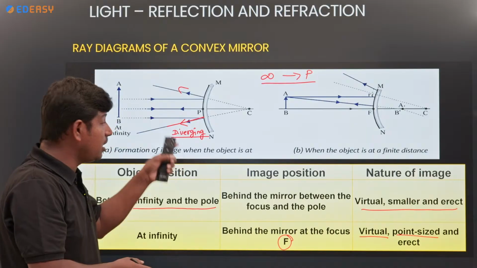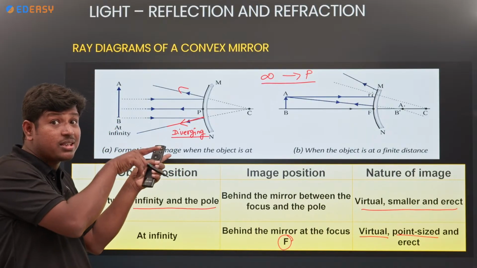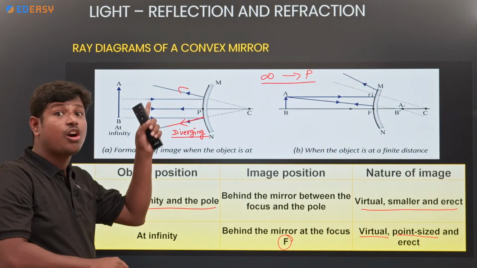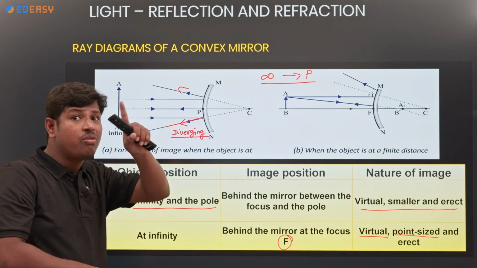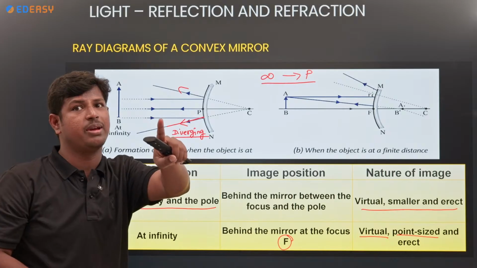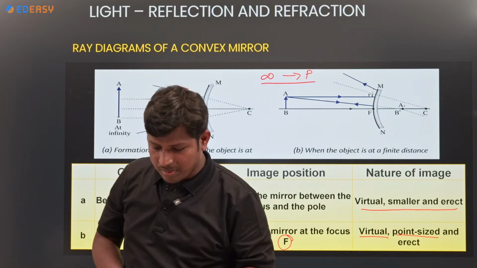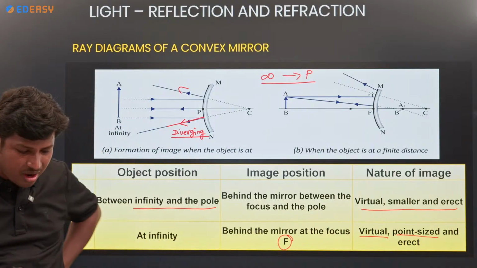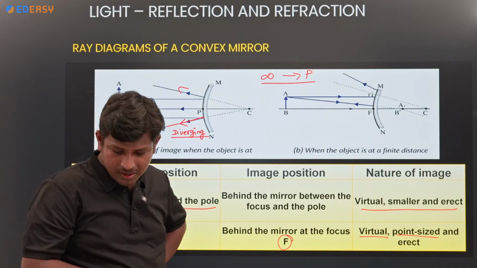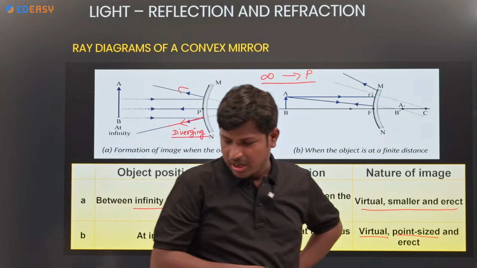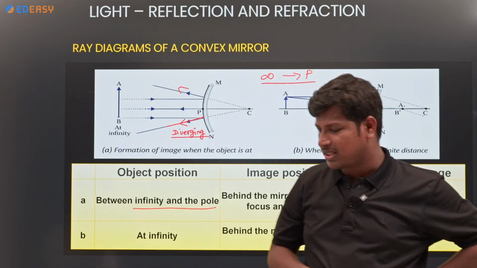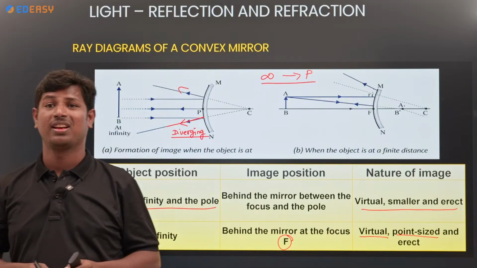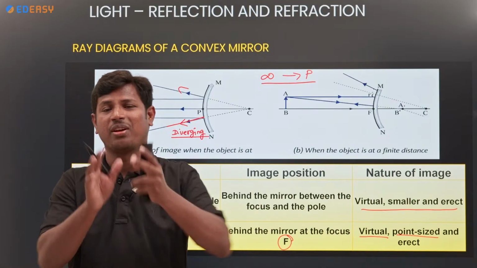So, if you see the difference between concave and convex, there is no real image in convex mirror. In concave mirror, only one case gives a virtual image. What is that case? Anybody from the comment section? In what case does the concave mirror form the virtual image? Very good student, very good. Yes. What is that? Where is the position? The object is between P and F. Very good. Okay, you're following the session very effectively, right?